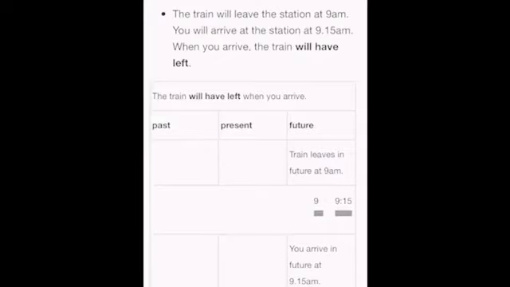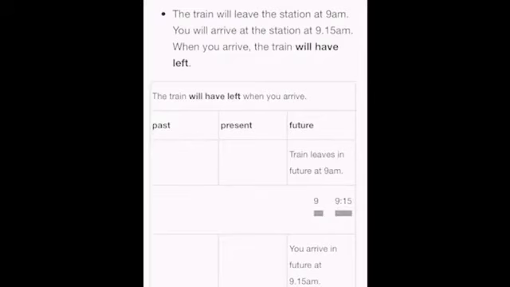Now see, in this particular table we have written the train will have left when you arrive. Got it? Now what did I say to you? I said to you that the train will leave the station at 9 a.m. Got it? So clearly in the box it's written that the train leaves in future at 9 a.m. somewhere. Got it?